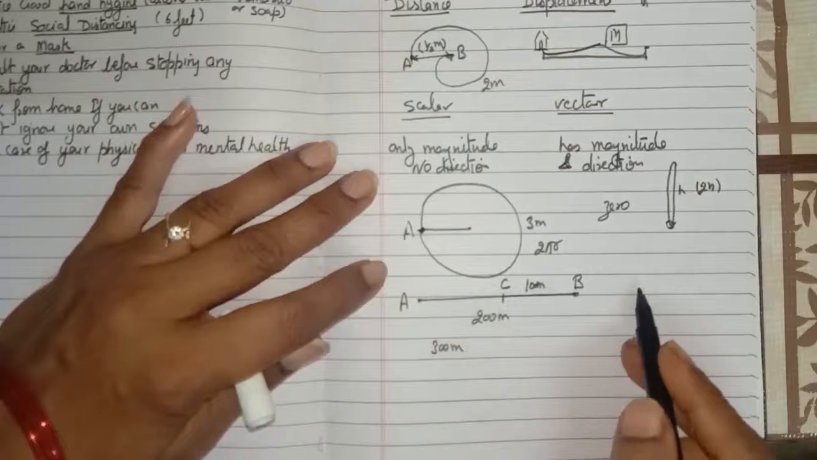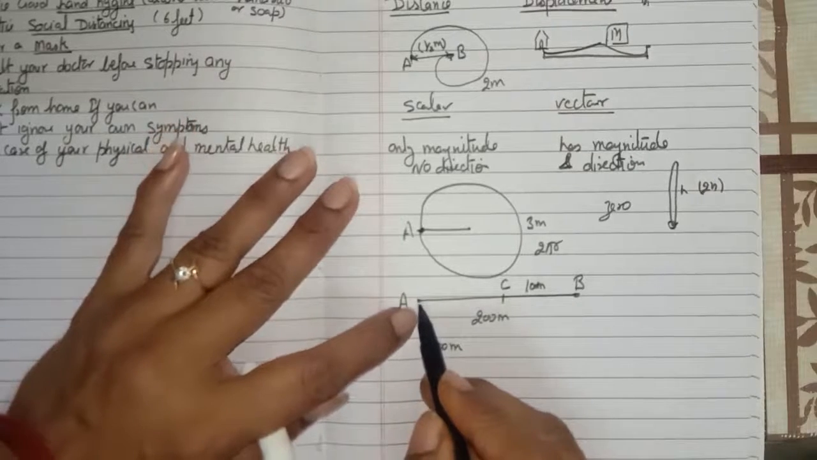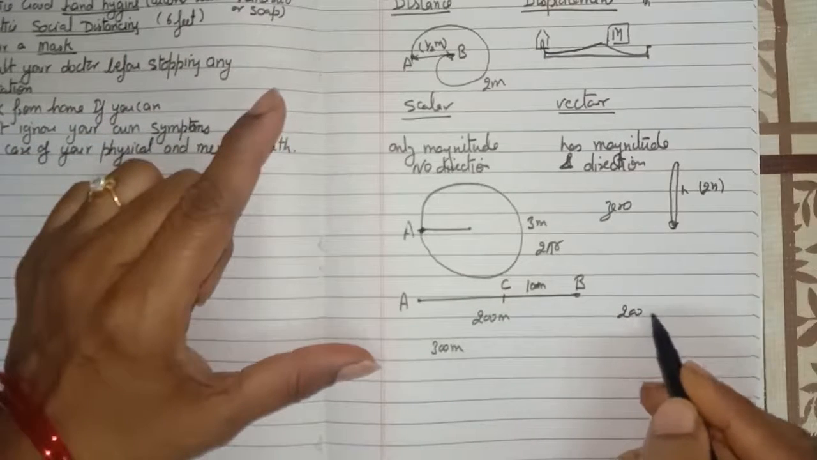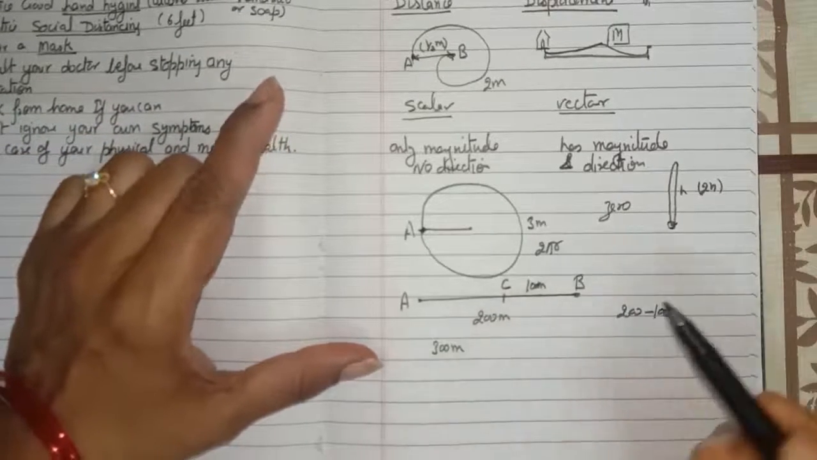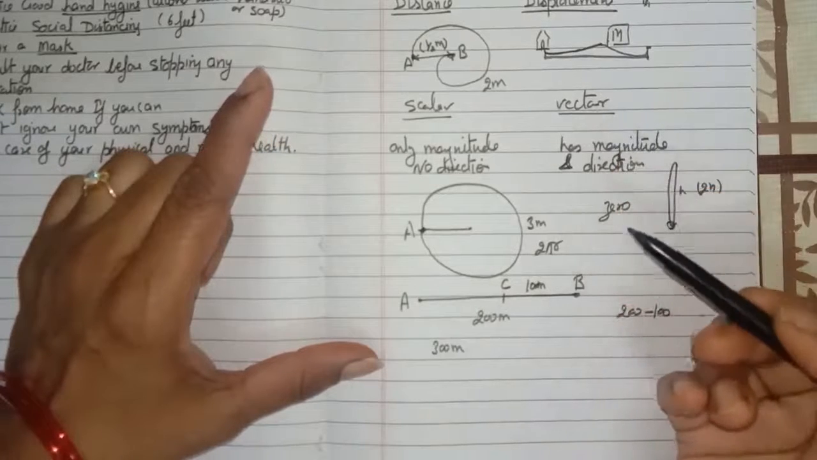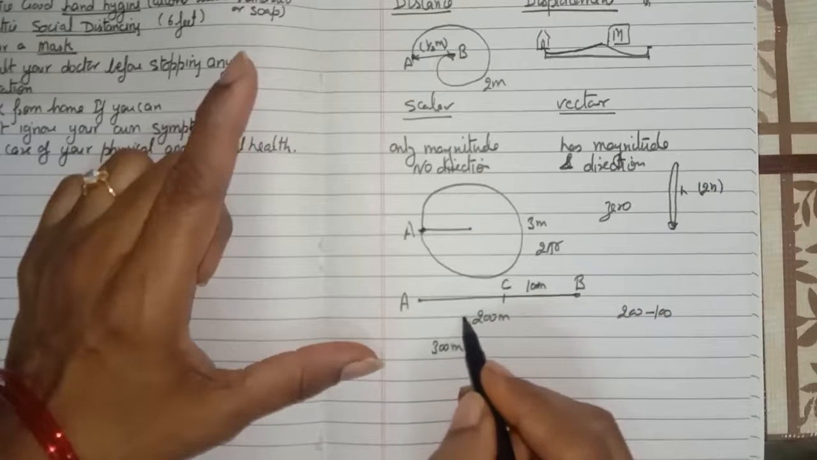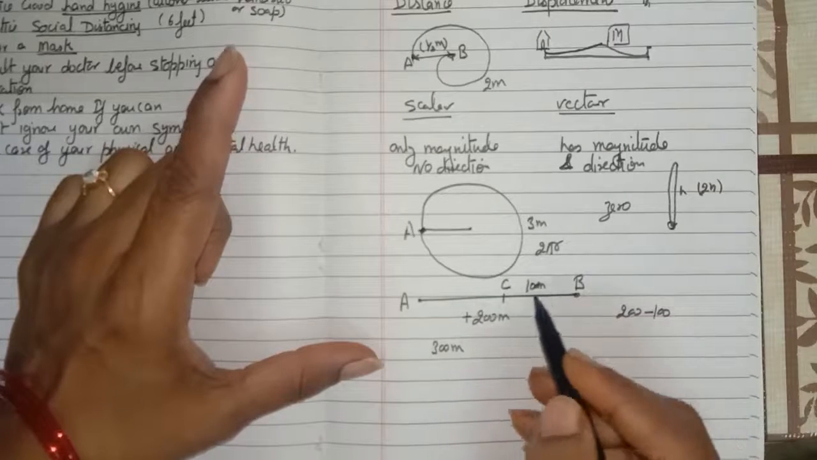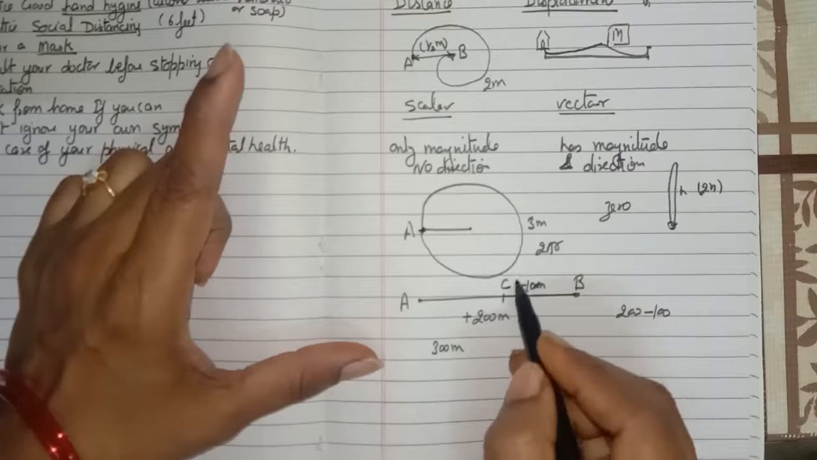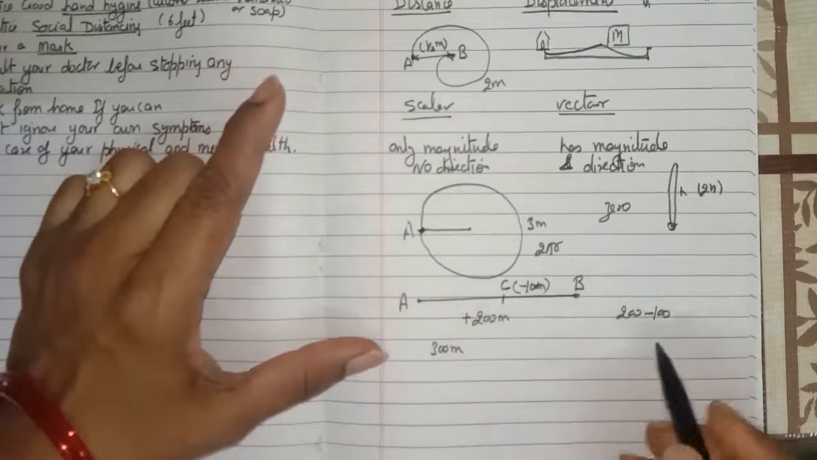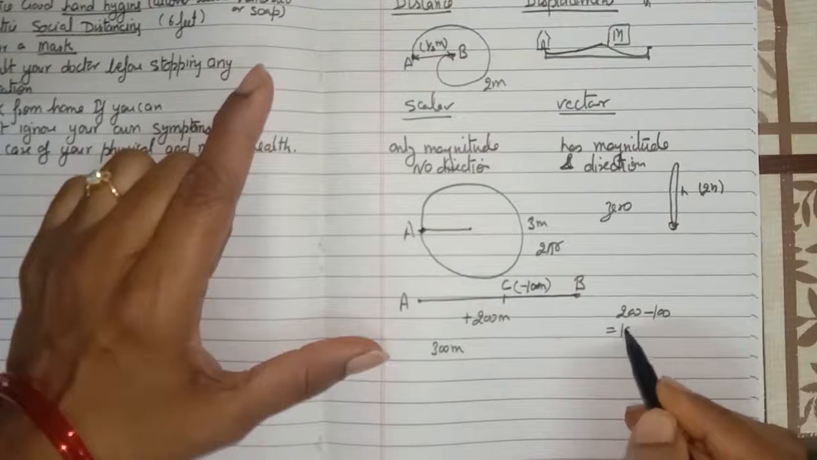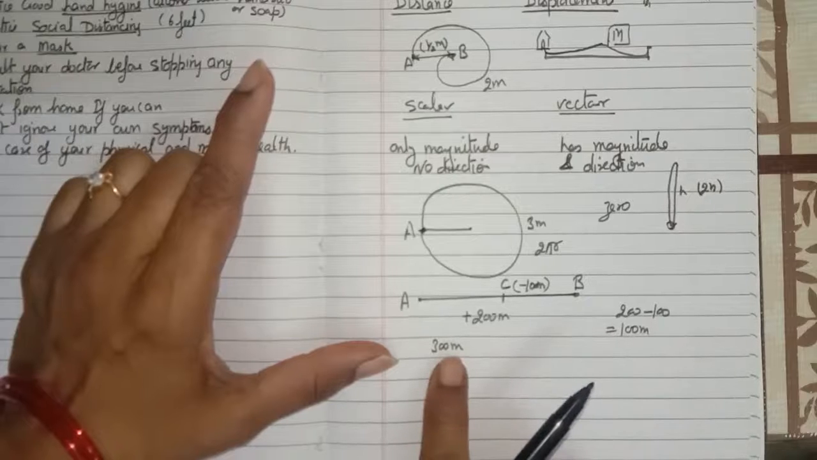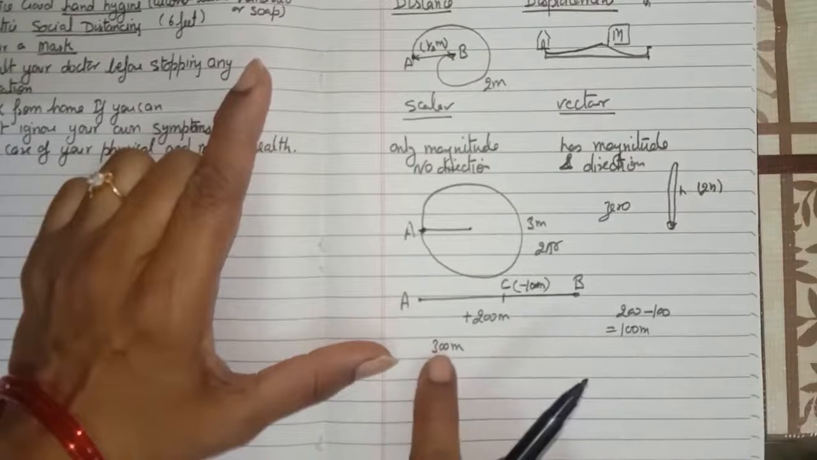But what about the displacement? Displacement is the shortest distance between A and C. So this is 200 minus 100. Why minus? Because we know that displacement has magnitude as well as direction. If we are representing this 200 with the positive sign, then the opposite direction we have to represent with the negative sign. So in this case, the displacement is 100 meter. So it means displacement can be equal to or less than distance.